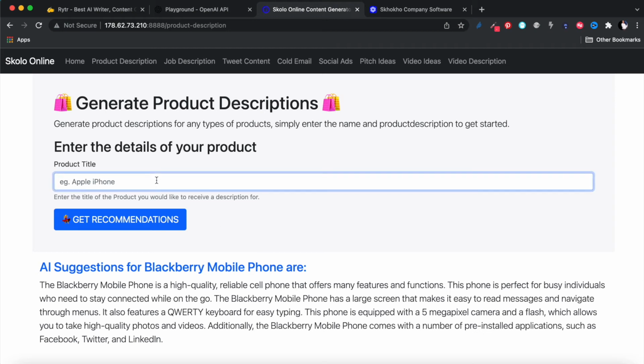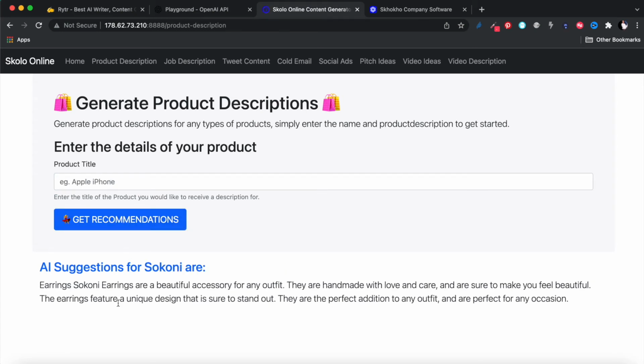But if you enter something like, I don't know, let's figure out something that it's not going to know. Soconi. I don't know if it's going to know what Soconi is. All right. "Soconi earrings are a beautiful accessory for any outfit. They are handmade with love and care." Okay, so there must be some content on the internet somewhere about Soconi as earrings.